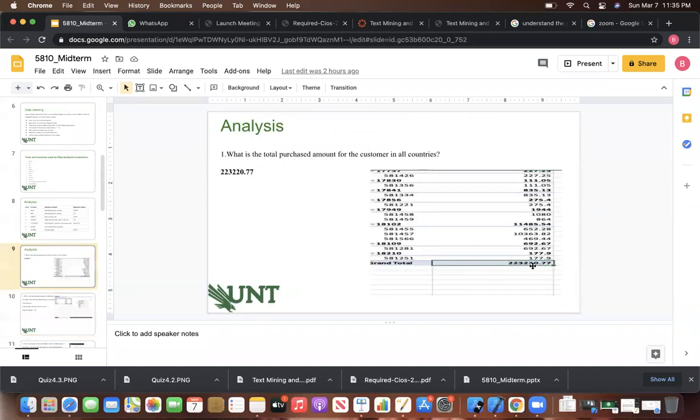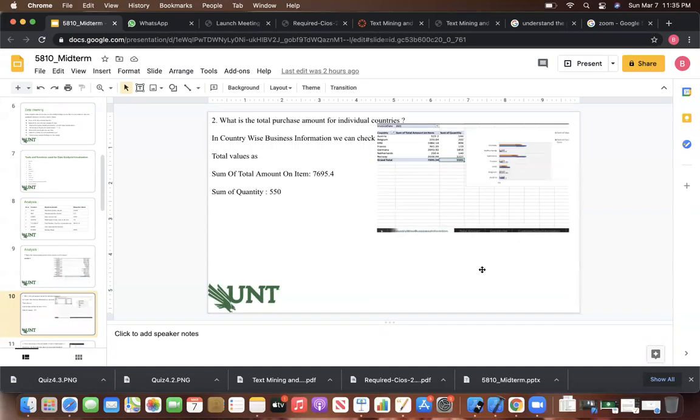We can also see the total purchase amount for the individual countries. If he wants to see the individual purchase amount in the individual countries, he can find it using the pivot tables.